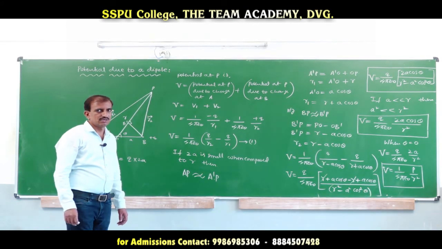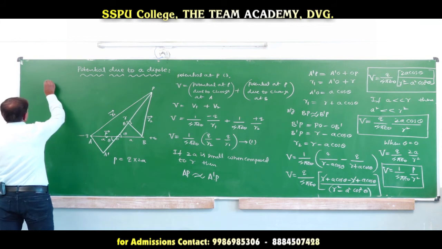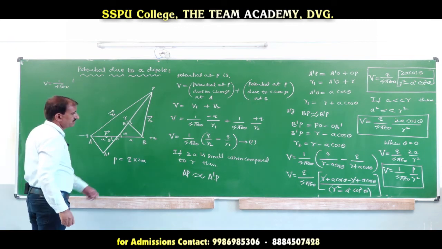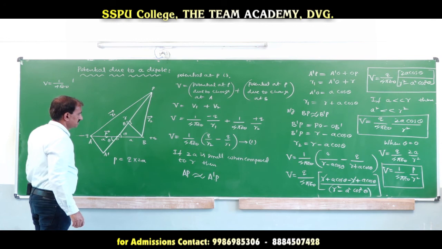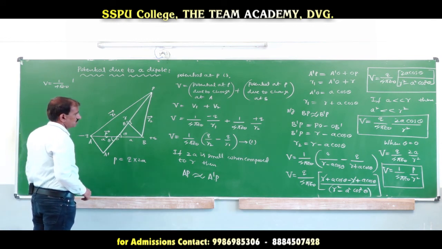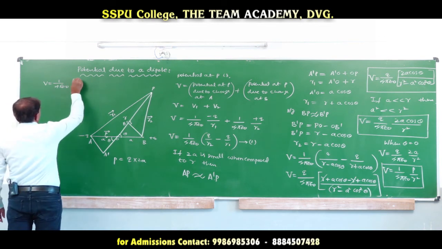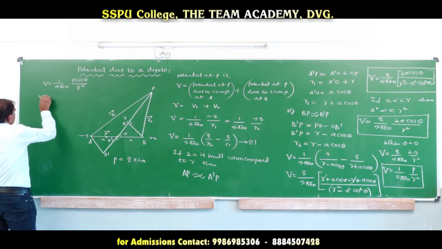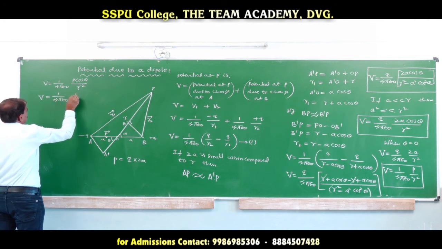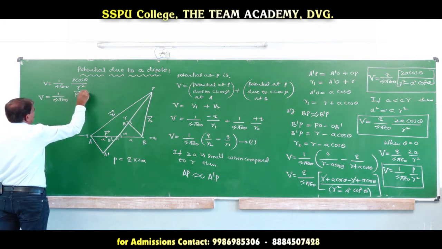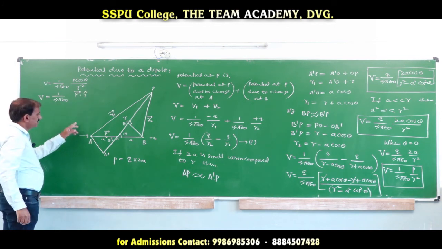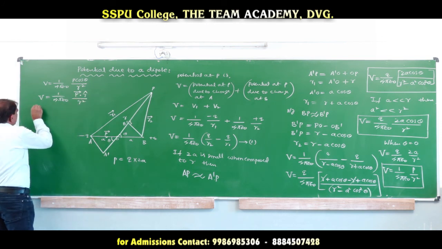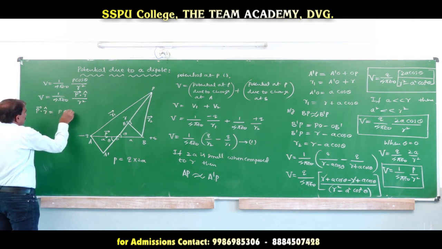Now the potential due to a dipole can be written as V equal to 1 over 4 pi epsilon naught into P cos theta, where P equal to Q into 2a, so it is P cos theta divided by r square. This can also be written as V equal to 1 over 4 pi epsilon naught into vector P dot r cap by r square, where r cap is the unit vector in the direction of the position vector. The dot product P dot r cap is equal to P cos theta.